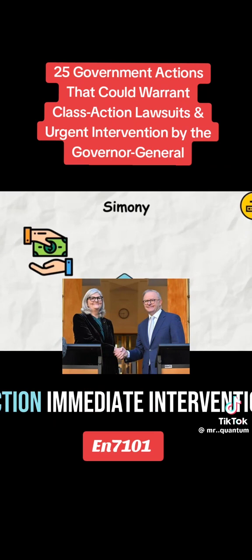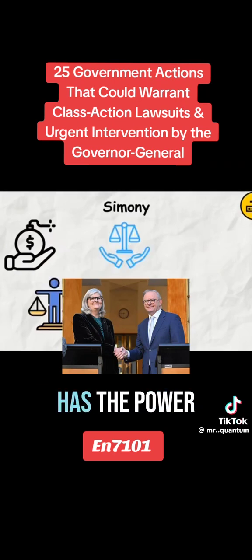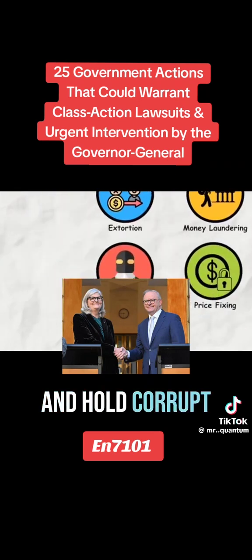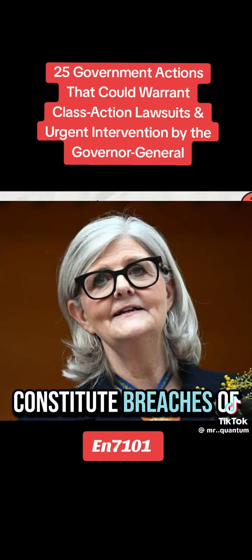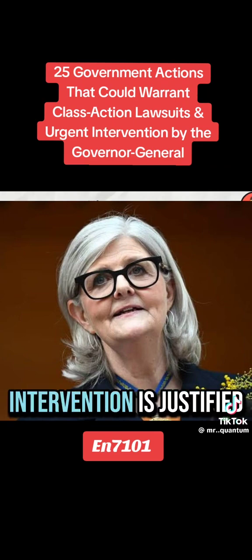Call to action: immediate intervention by the Governor General. The Governor General has the power to dissolve Parliament, call for investigations, and hold corrupt officials accountable. If these actions constitute breaches of constitutional law, human rights, and national interest, intervention is justified.